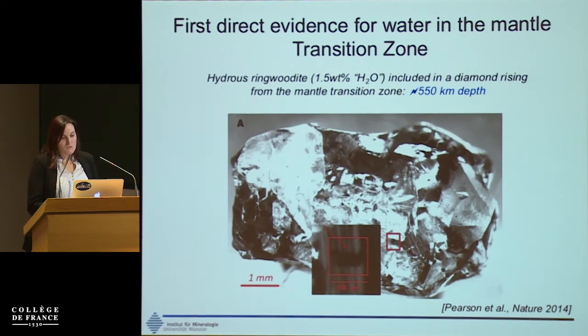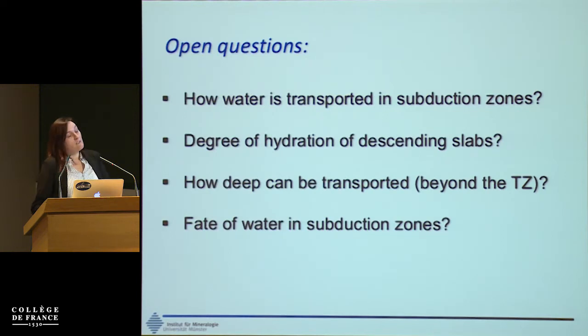So we have potential clues for identifying hydration in the transition zone, but there are still many open questions. And one of them is how water is transported in subduction zones. What will be the minerals carrying the water if the slab is hydrated?